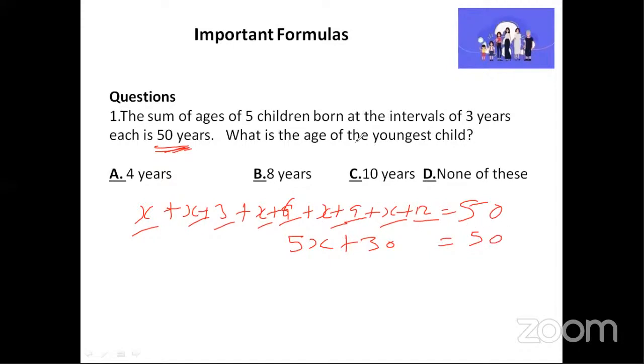Is this part clear to everyone? Okay, great. Now in the next step, I'm going to send this 30 to the other side. So on the left hand side, I will have 5x is equal to 50, I will write as it is, plus 30. If it comes to that side, it will become minus 30. Therefore, 5x is equal to 20.